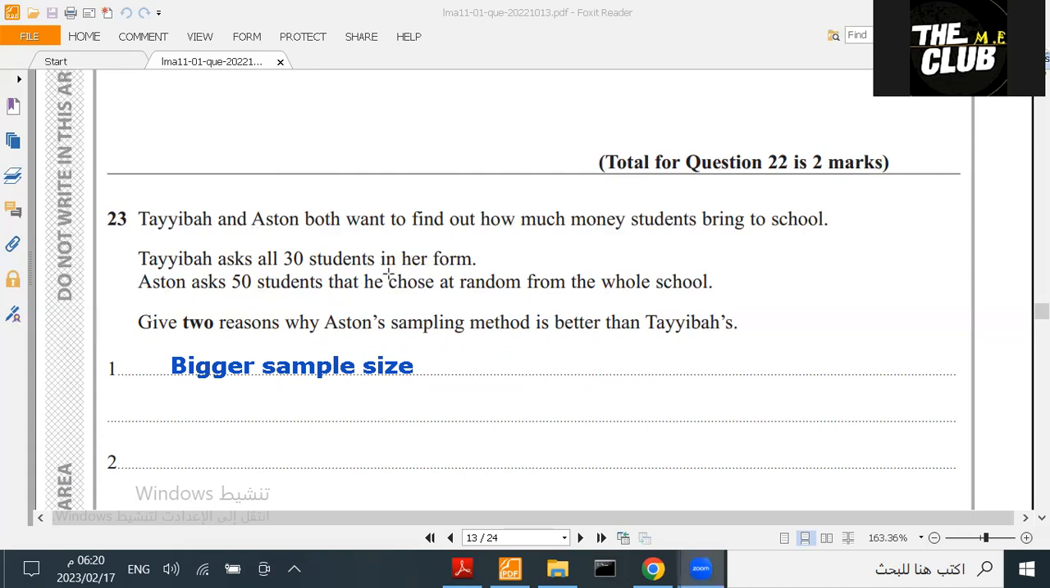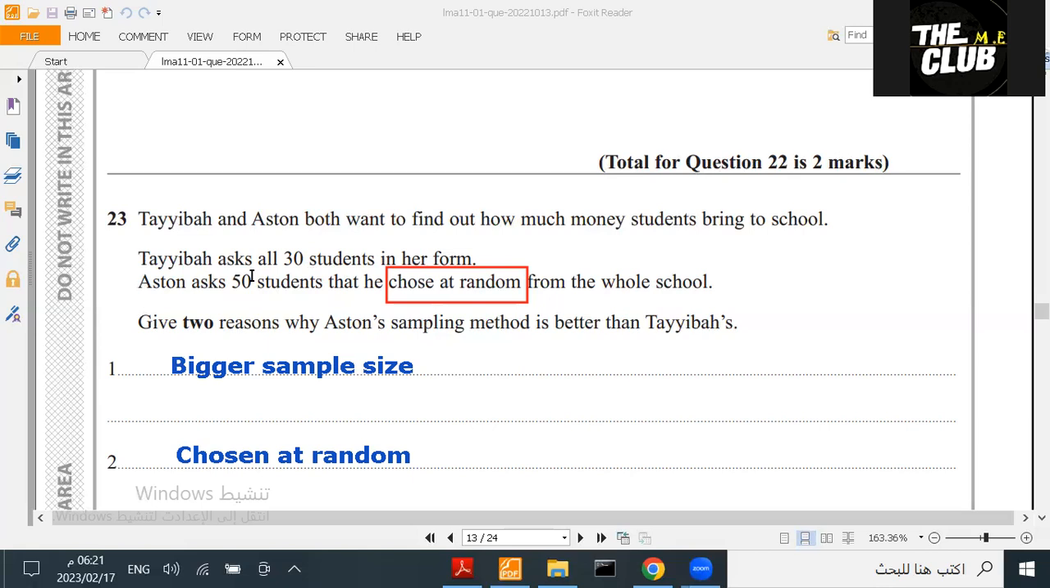But Aston chose them at random. That's why you can say they are chosen at random, because he chose them randomly. So randomly chosen, or chosen at random. You can stop at these reasons. The first thing, bigger sample. The second thing, chosen at random. That's the idea.